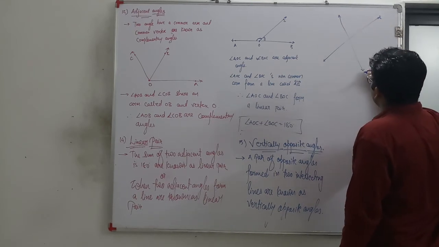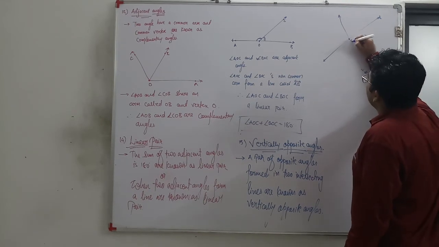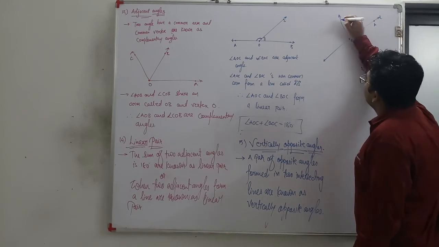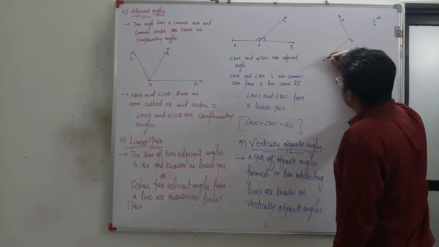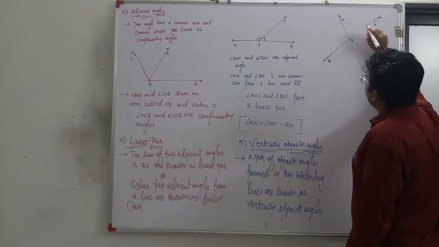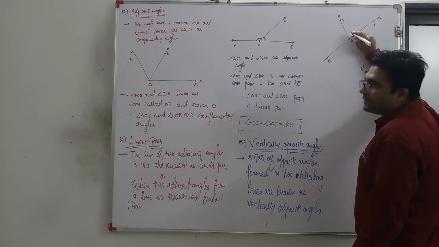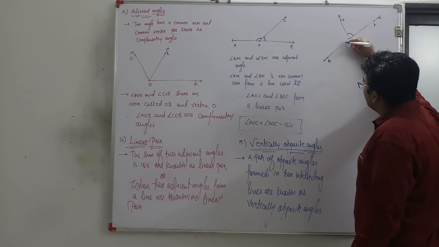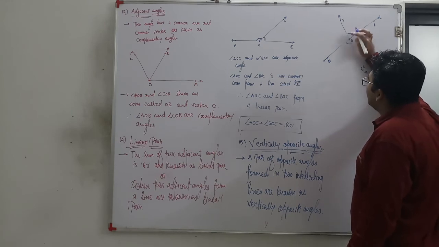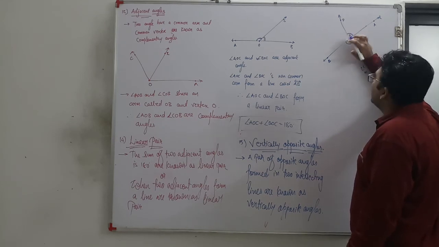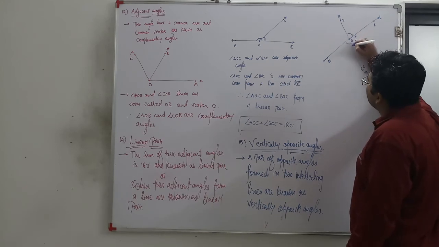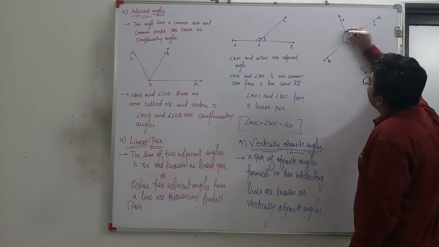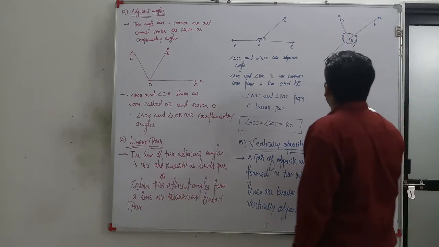This is line L, this is line M. Here they are intersecting at O. We name the points A, C, D and B. When these two lines intersect at one point, the angles opposite to each other at the vertex are called vertically opposite angles.